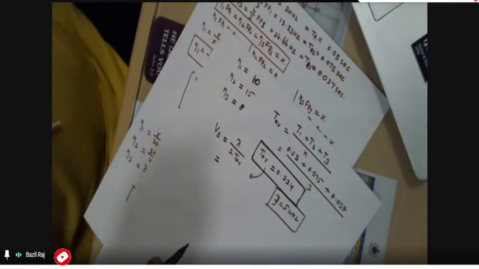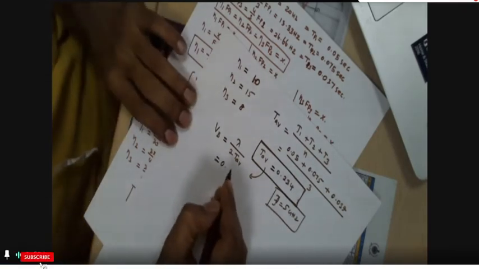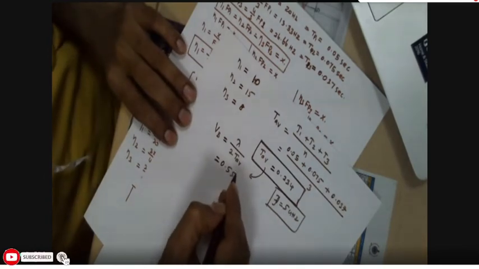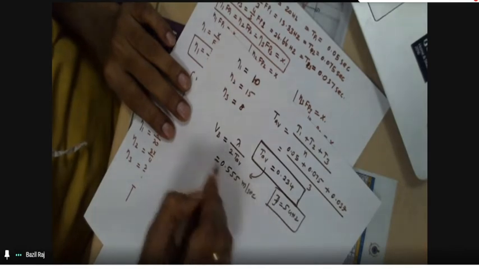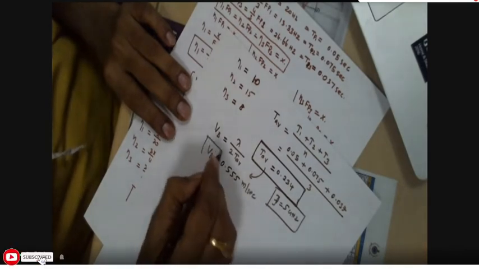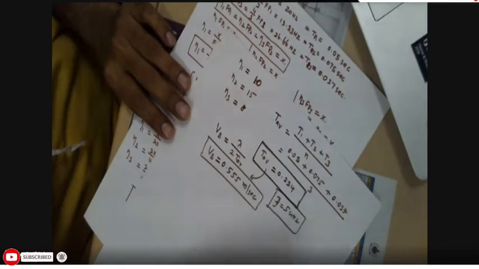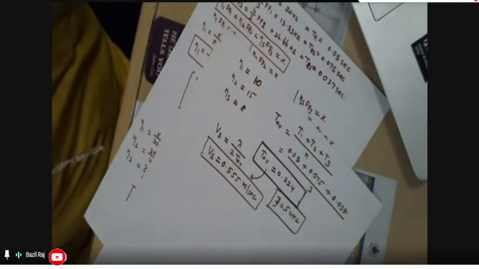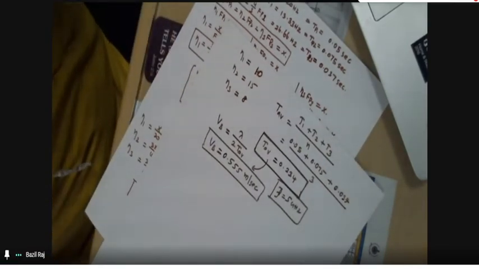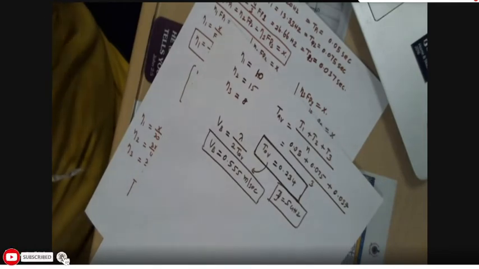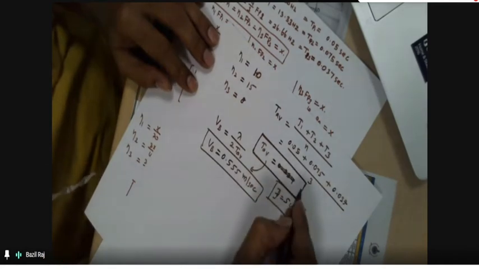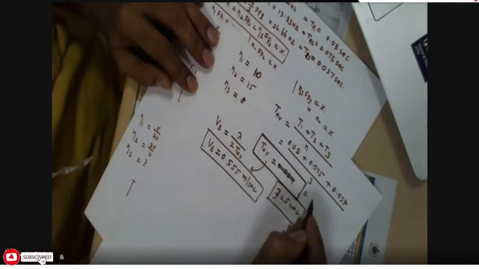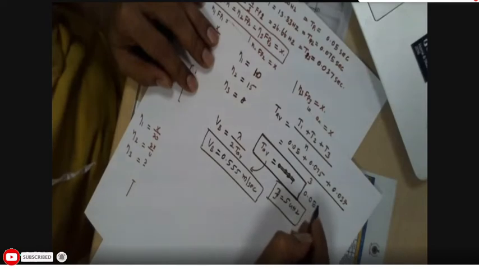Your VB should be 0.55 meter per second. Sir, TAV is 0.054, some mistake somewhere. What is the value here? TAV is equal to 0.054.